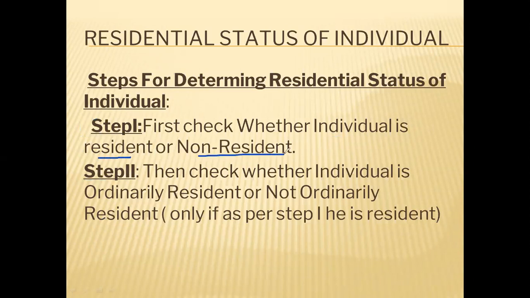If in step 1 you get the answer that the individual is a resident in India, then we will go for step 2 to further check whether he is ordinarily or not ordinarily. If in step 1 you get the answer as non-resident, then don't go for step 2. Our answer will stop in step 1 only. So it is a two-step method for determining the residential status.